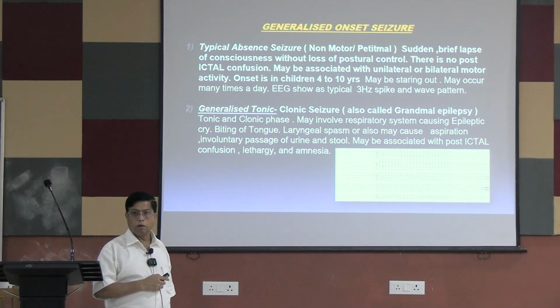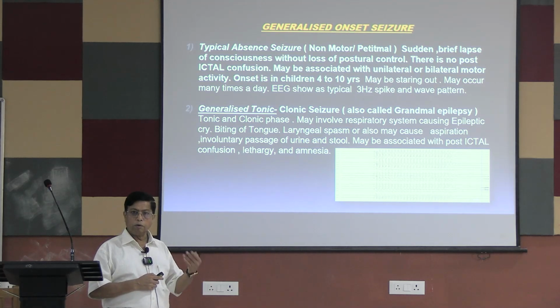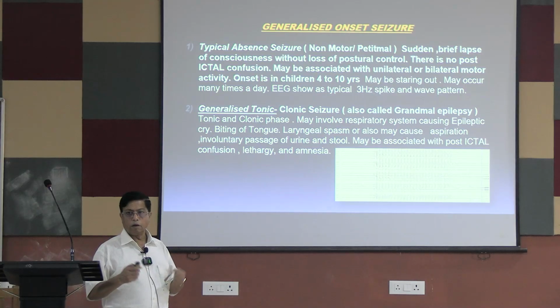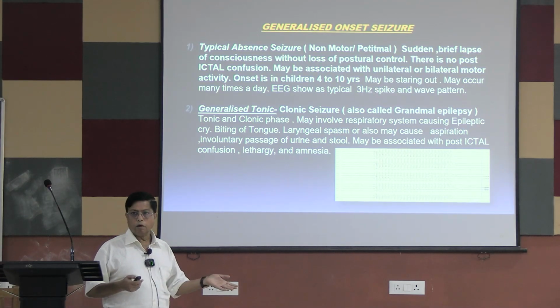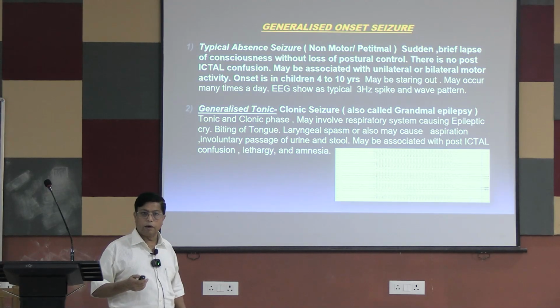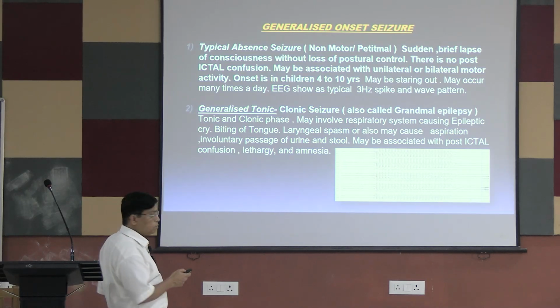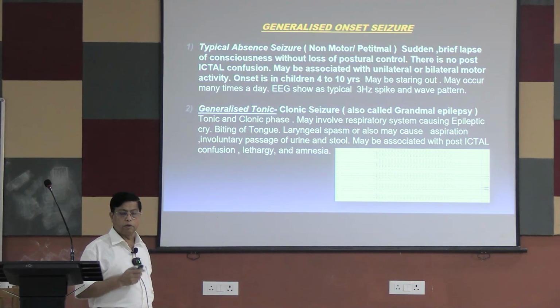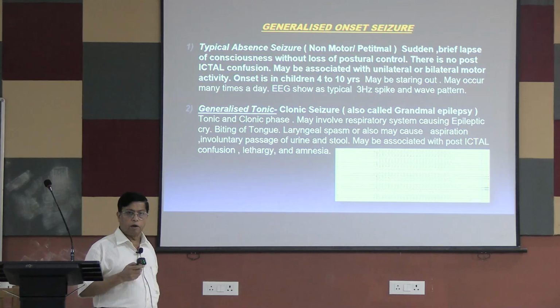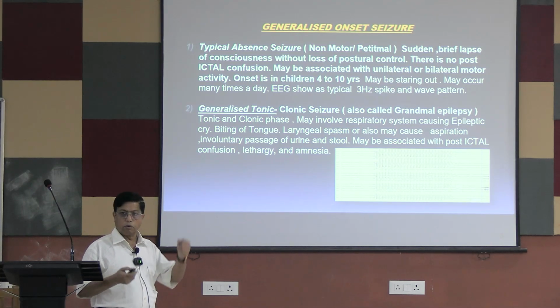Suppose the patient was swimming and that episode of epilepsy occurred at that time. The patient will be drowned. Suppose the patient is cycling and this convulsion comes. The patient may fall, which may cause a head injury, or even a major road traffic accident may occur as a result. So several catastrophes can occur in these patients. You have to advise the patients who have grand mal epilepsy: don't cycle, don't swim, or don't sit on the side of the auto.